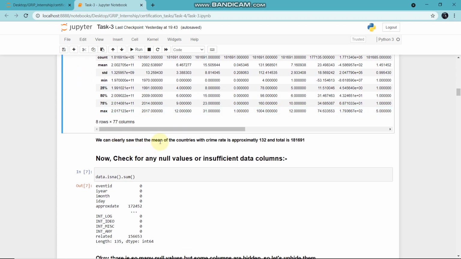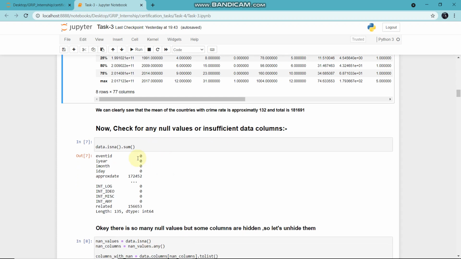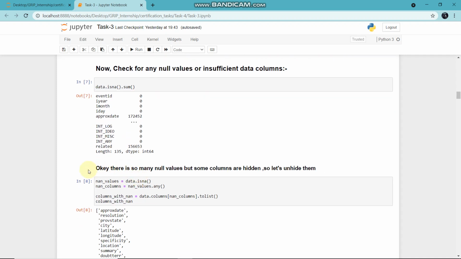And we can clearly conclude that the mean is approximately 132 and the total is 181691. Now check for any null values or insufficient data columns. For this, we have to type data.isna().sum(). The .sum function gives us the summation of those null values instead of getting them one by one. For approx date, the summation is 17,452. So many null values. But a notable thing is that not all the columns are useful for analysis. Some act as noise or junk to the dataset.